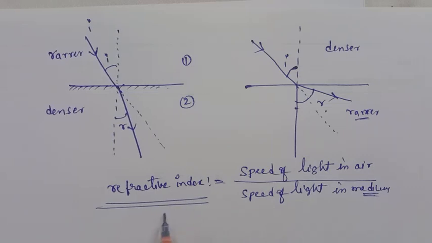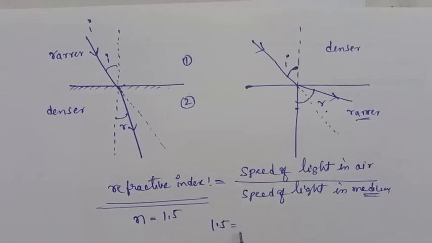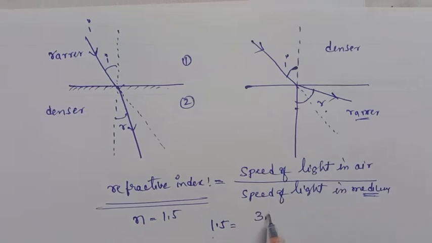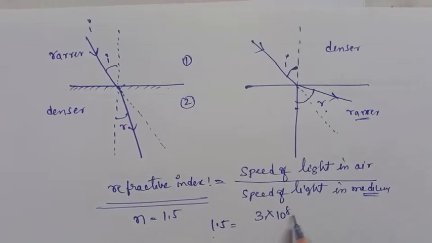The refractive index is indicated with the letter n. The refractive index of glass is equal to 1.5. Then what is the speed of the light? The refractive index 1.5 is for glass. The speed of light in air is 3 into 10 to the power of 8 meters per second.